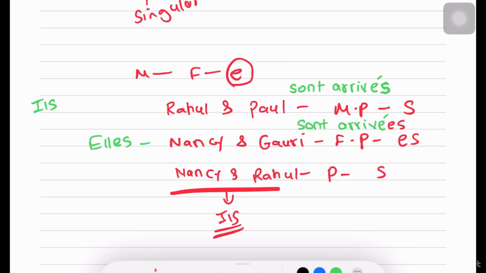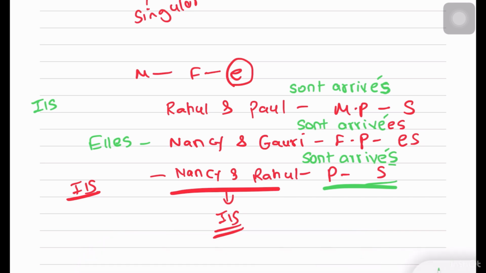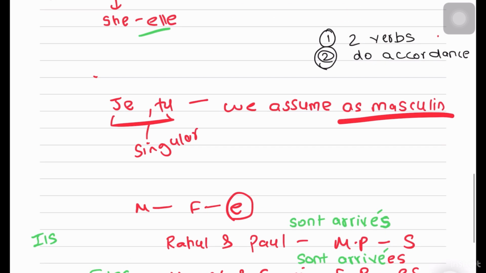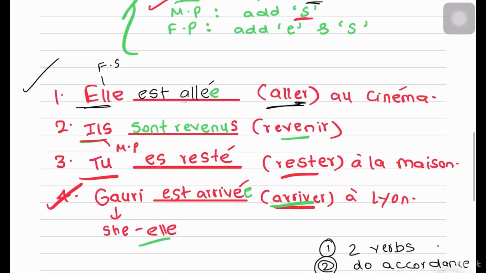Now for Nancy and Rahul, because it's male and female together, we take it to be ils. When there's a group of people of mixed gender, we also take ils, same thing. So here I'll write sont arrivés. We assume it to be just plural, so we add the S for plural, we don't add the E. So this is how we do accordance with être, and this is how passé composé is done.